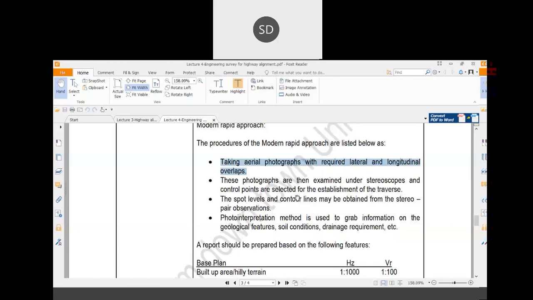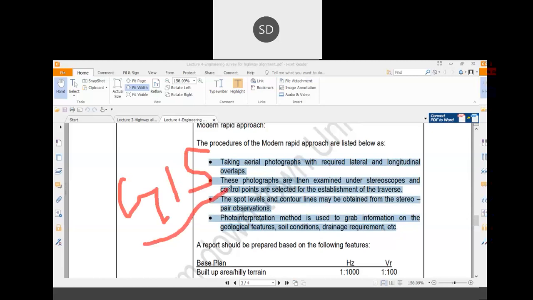The spot levels and the control lines may be obtained from the stereo pair observation, and the photo interpretation method is used to obtain information on the geological features, soil condition, drainage requirements, etc. So now all these steps could be done using one software, and that is called GIS, that is Geographic Information System. You have some classes on GIS in your next semester. Okay, GIS is very important for road construction and for highways.